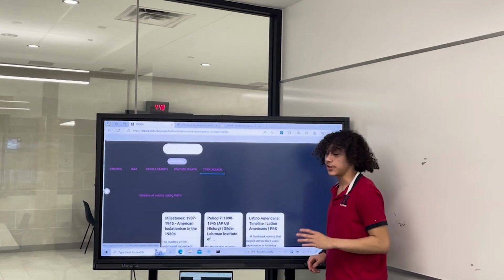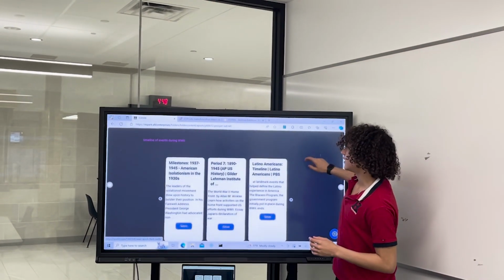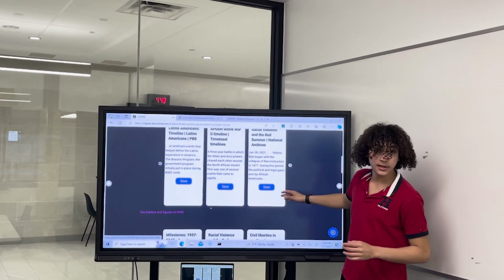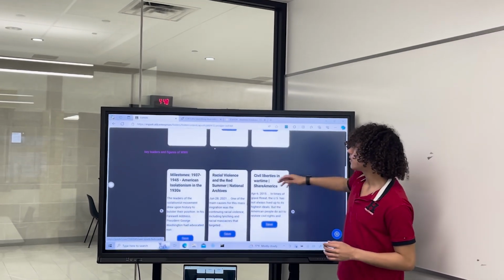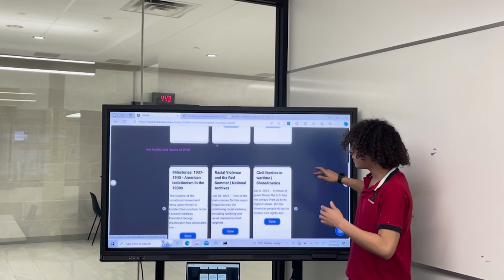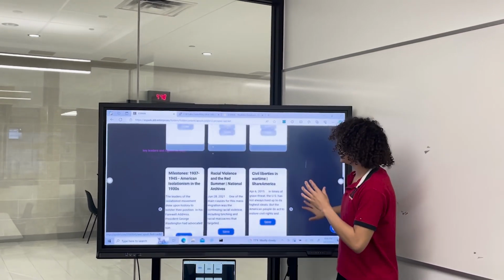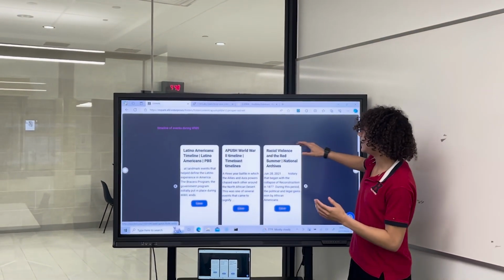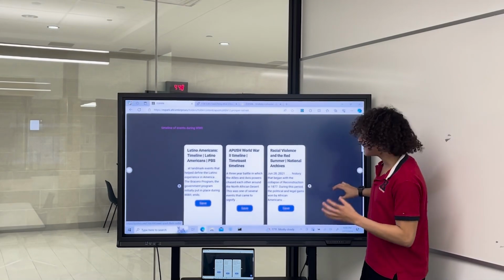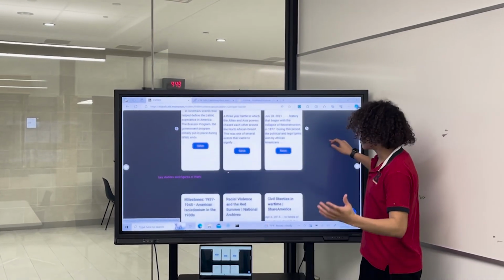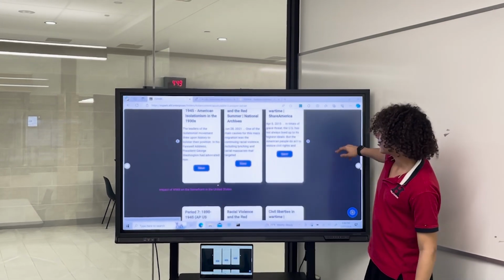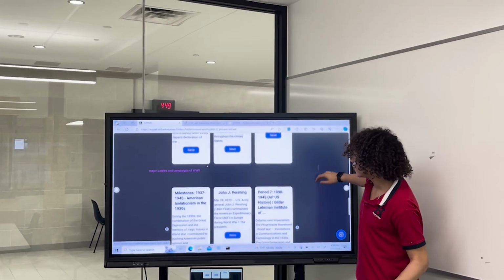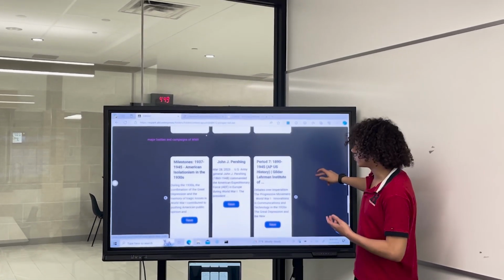And then for topic search, this is a really cool feature. You have a timeline of events with, again, the same carousel system that you can save absolutely any of these from. And you have key leaders and figures of World War II. So you have the main big search being AP US History during World War II. And then it takes those and does subjects within that overarching subject. It's a very in-depth way to be able to research online. As you can see, it just keeps going with tons and tons of information about World War II in AP US History.